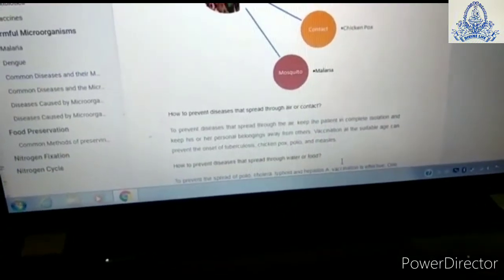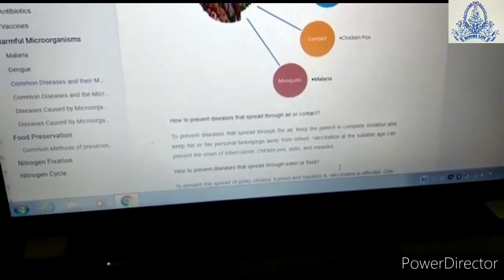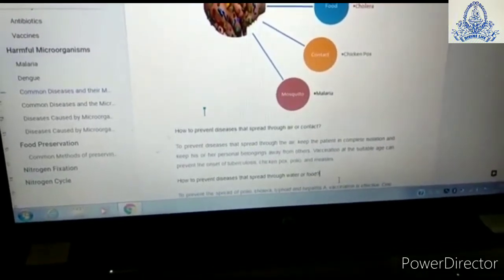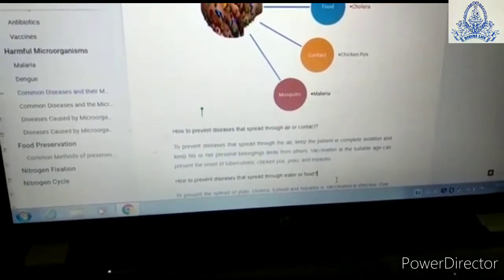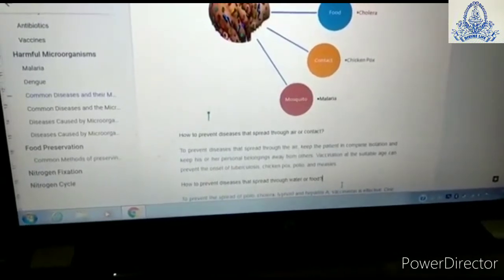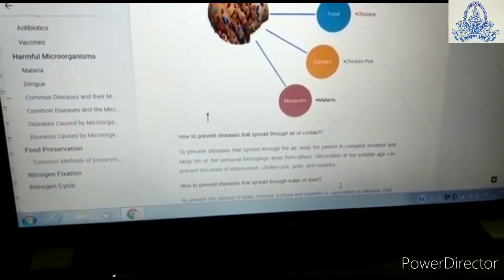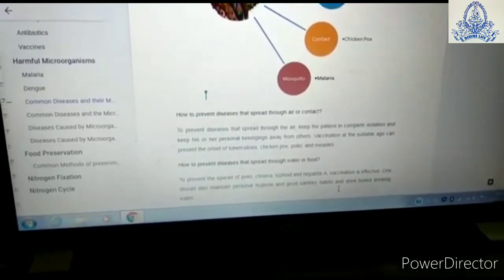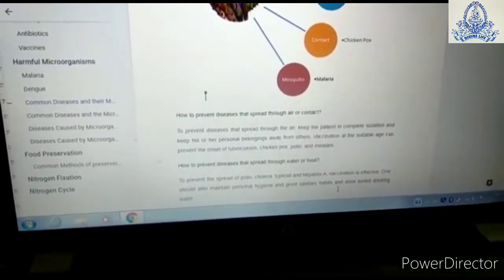Now we are going to study how to prevent diseases that spread through air or contact. To prevent diseases that spread through air, we should keep the patient in complete isolation and keep his or her personal belongings away from others. Vaccinations at the suitable age can prevent the onset of tuberculosis, chickenpox, polio, and measles.